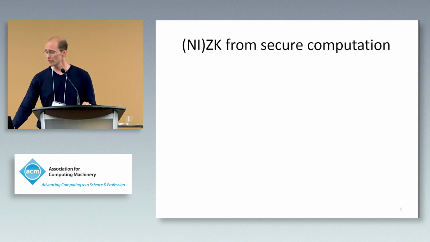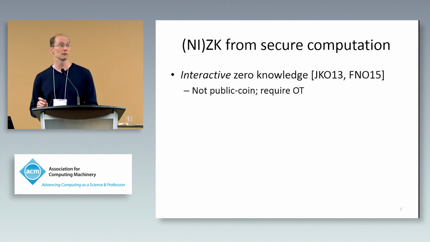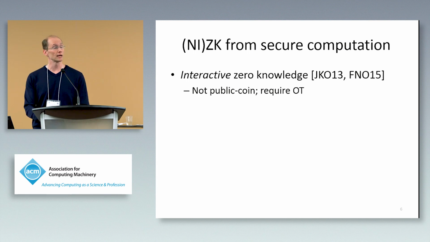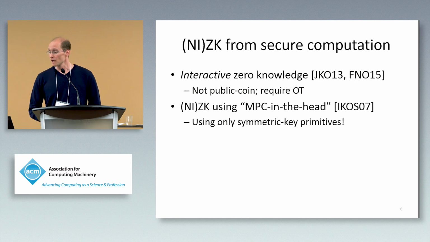Now, our construction of zero-knowledge proofs relies on secure computation as a building block. There has been some prior work also on constructing NIZK proofs from secure computation. I'll go through this quickly; you can see the paper for more details. There was an early line of work on building interactive zero-knowledge proofs from secure computation. Those proofs are not amenable to the Fiat-Shamir transform because they're not public coin. They also require public key assumptions, which kind of ruins the post-quantum security to some extent, and also the efficiency.